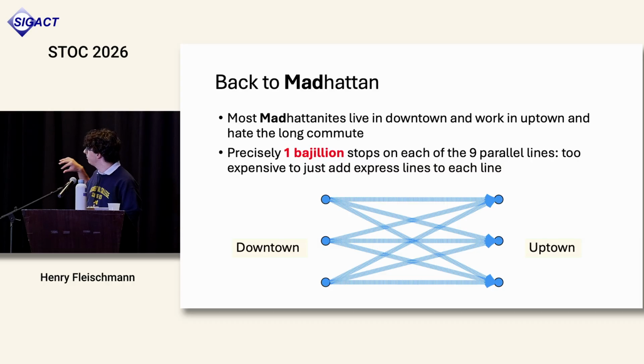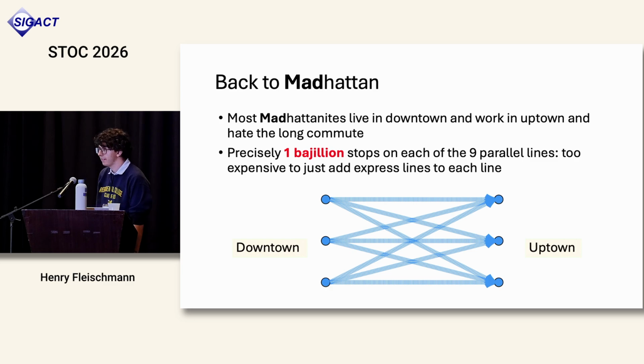There are 9 train lines going from 3 starting downtown terminals to the final 3 uptown terminals, and these train lines only intersect at the final terminals. Between them, they have these really long paths, a bajillion stops, and so they're upset because that's a bajillion stops to get to work.